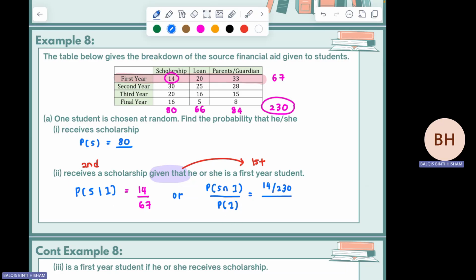67 over total sample space. So when you cancel out, you still have the same answer, 14 over 67. So if you get a question in the form of a table, it is better to find the answer directly from the table. Easier, much easier.